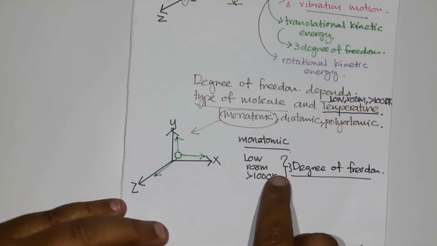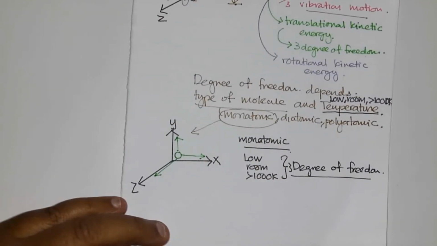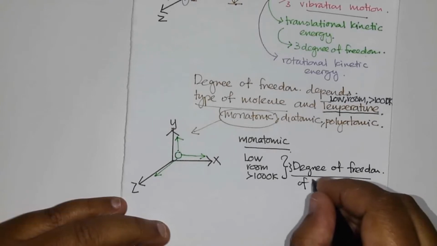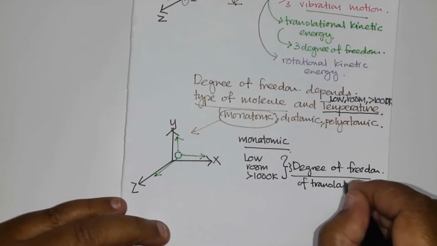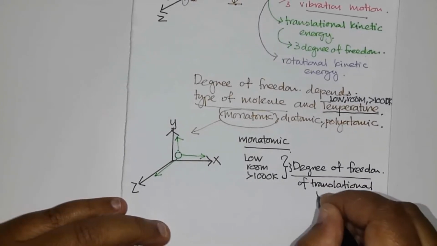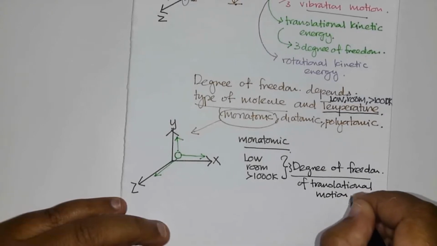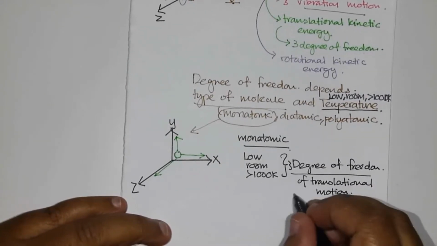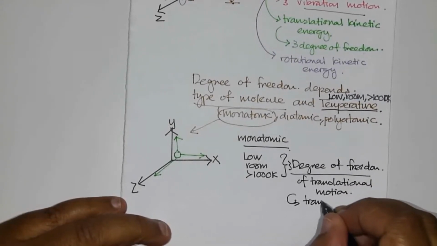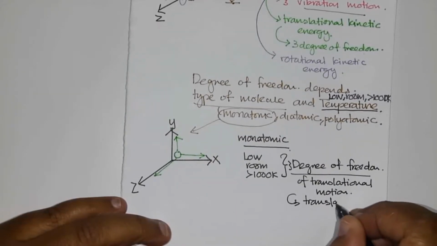So a monoatomic molecule possesses only translational kinetic energy.